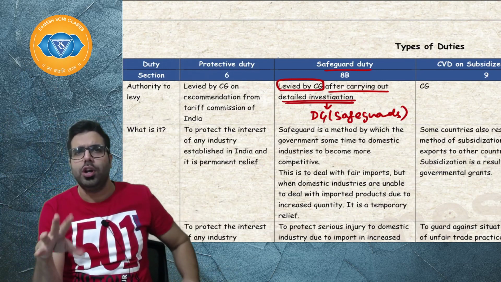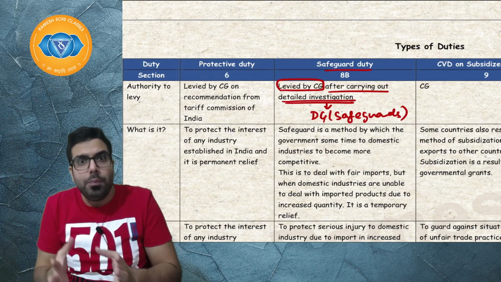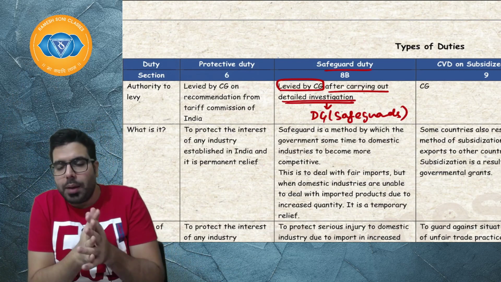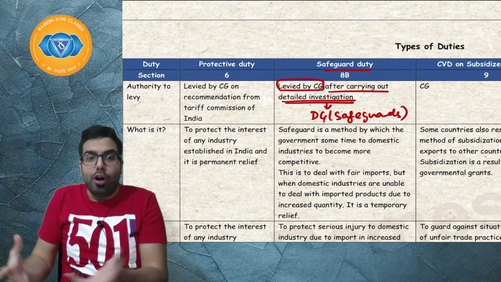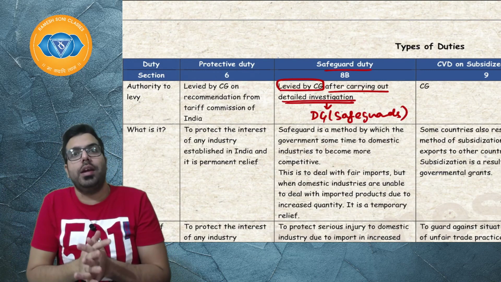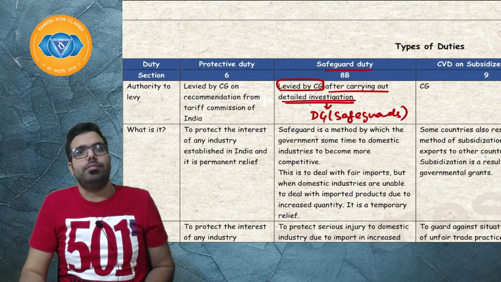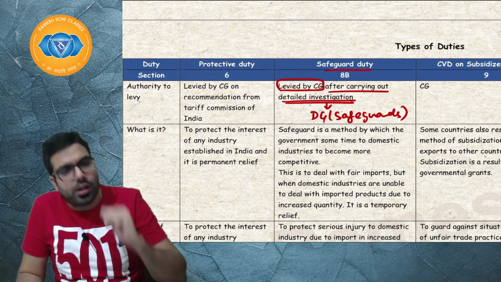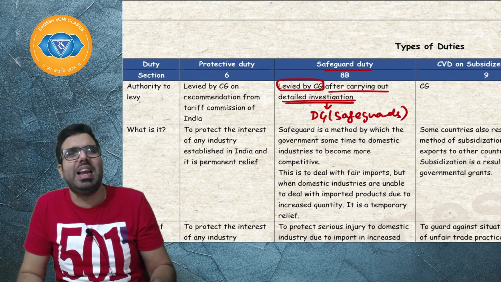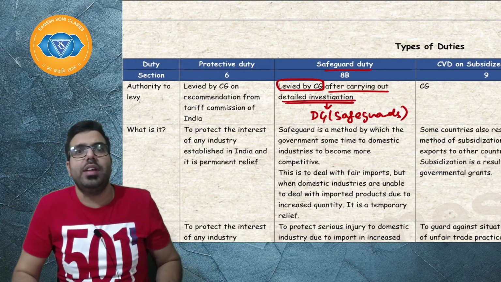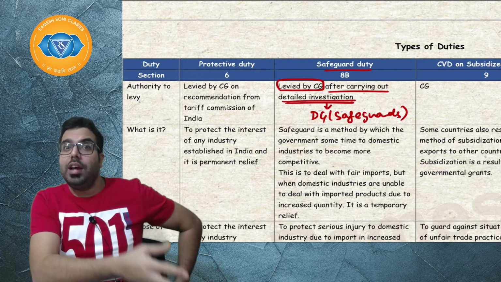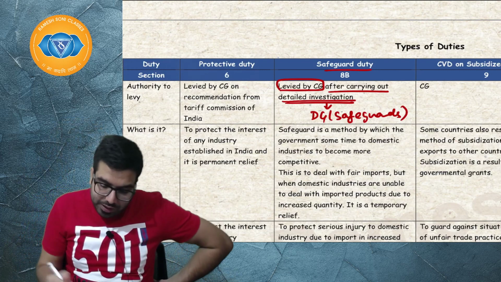Domestic industries told, sir, because of these huge imports coming into India, we are not able to cope up. Because a lot of these calculators are available in the market, the price is falling. The customers are not paying. They are telling us a lot of calculators are available. Our stock is remaining unsold.